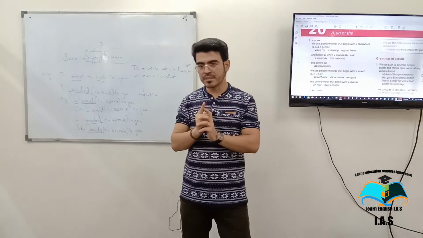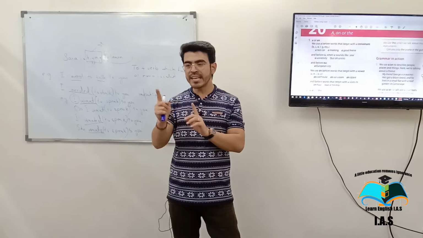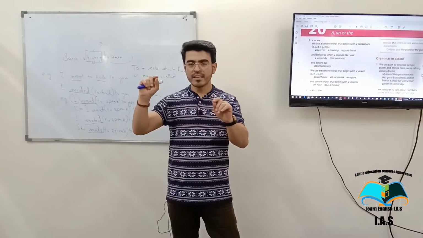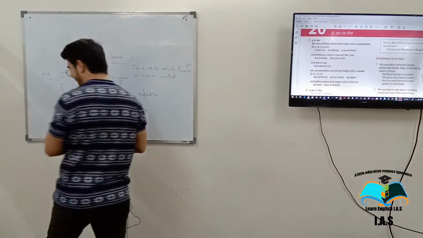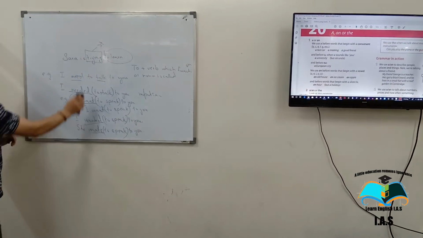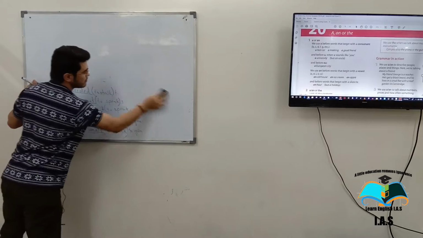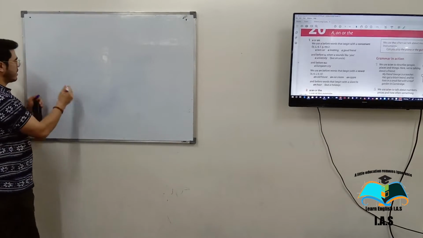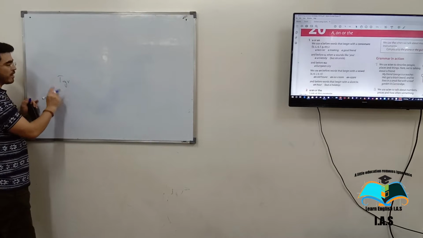Tiger was dangerous. Yesterday I went to a jungle. I saw tiger. Now, okay, let me write it. Okay. Tiger.